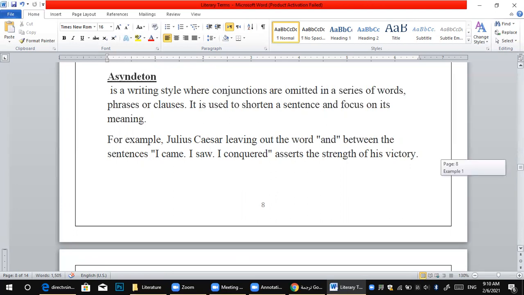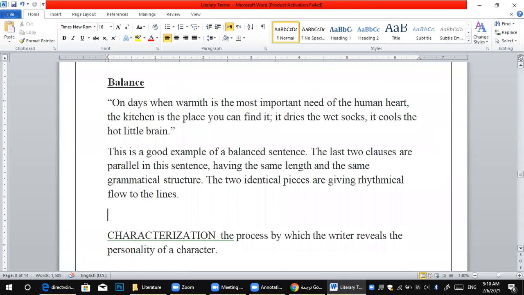After asyndeton, we have balance. Balance, as we said, is when two sentences are equal to each other. For example: it dries the wet socks, it cooled the hot little brain. So this sentence is equal to this sentence. It's called balance.